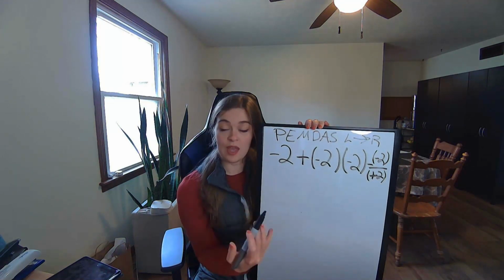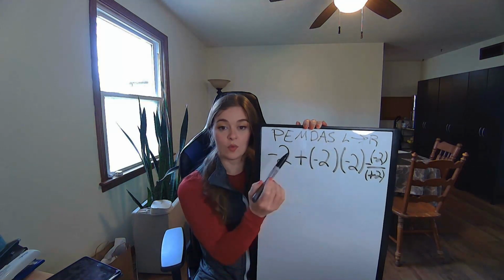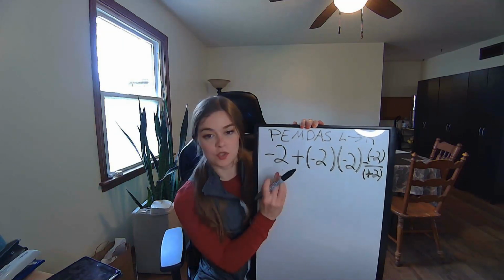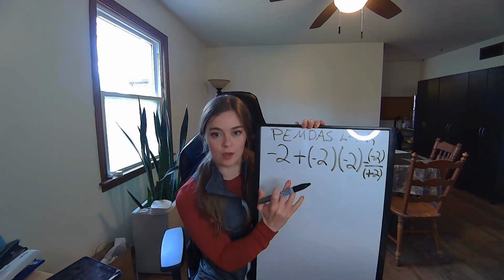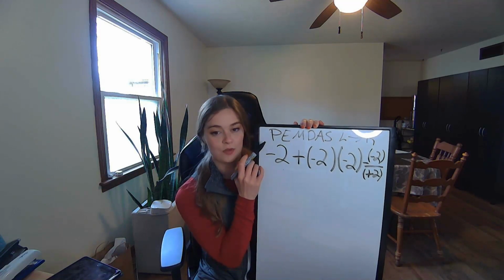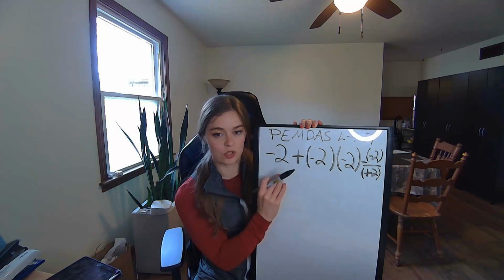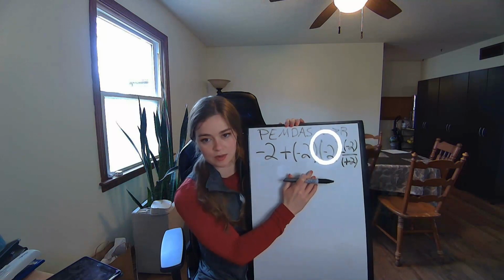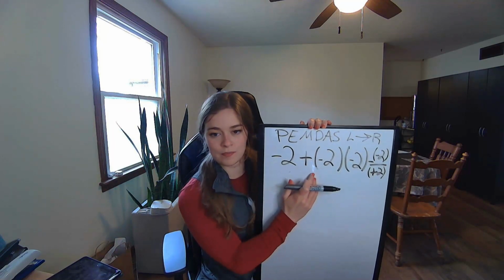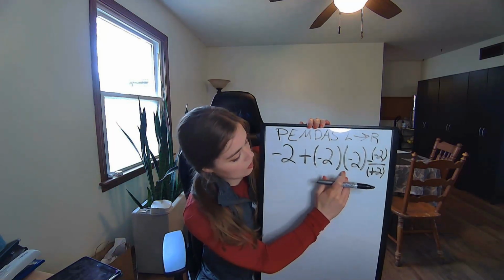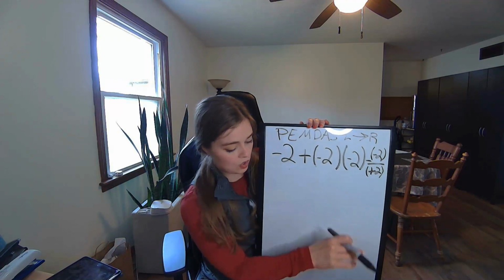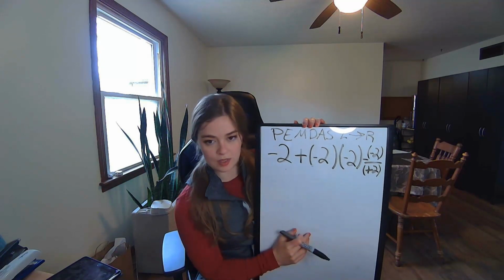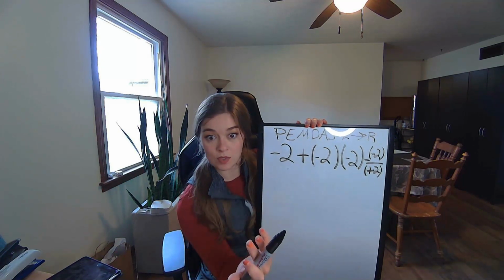So the first thing we want to do is move left to right with, please excuse my dear Aunt Sally, right? So we have a -2 here, so we're just going to note that for right now, because as you remember, P is the first thing in PEMDAS, so that's parentheses. We've got a -2 right there, plus, there's some parentheses right there. So, -2 times -2. What on earth would that equal if two negatives make a positive? It's going to be a positive number.